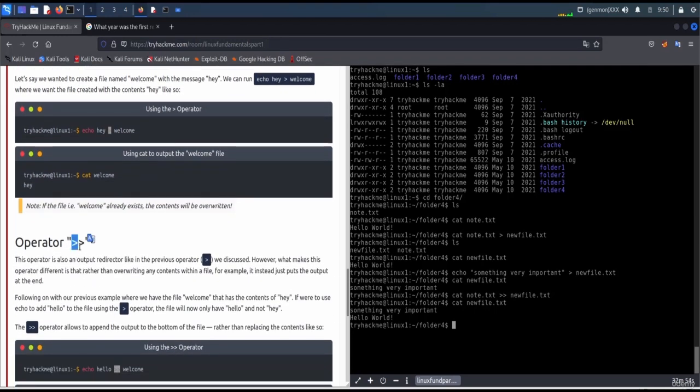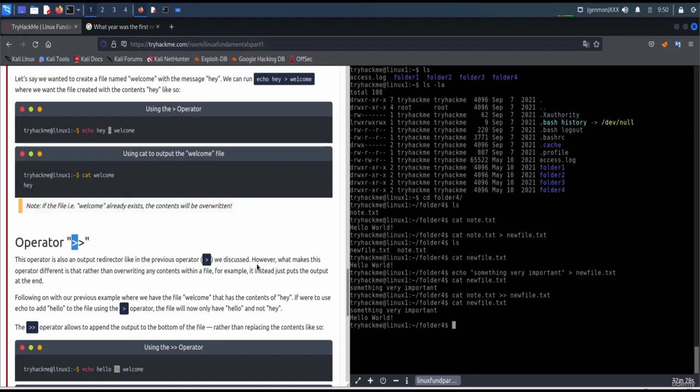The double greater than redirector, this is also known as an output redirector like the previous operator we discussed. However, what makes this operator different is that rather than overwriting the contents of a file, it instead just puts the output at the end.